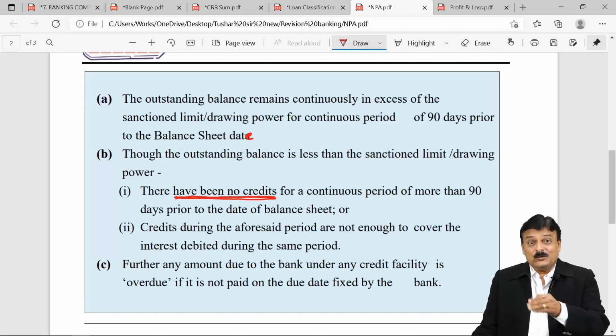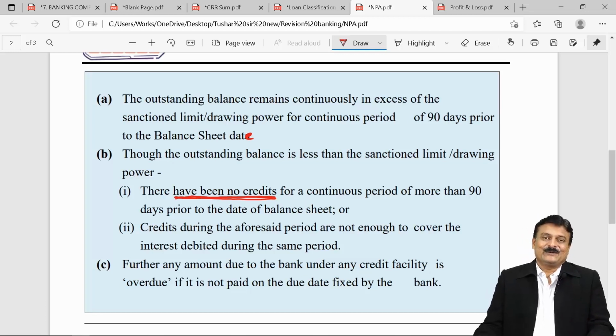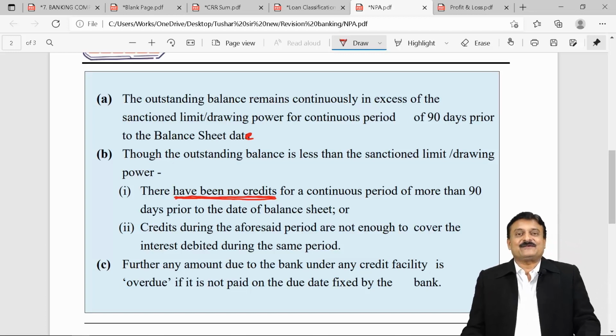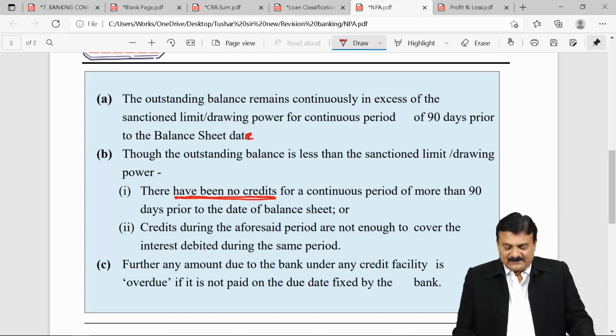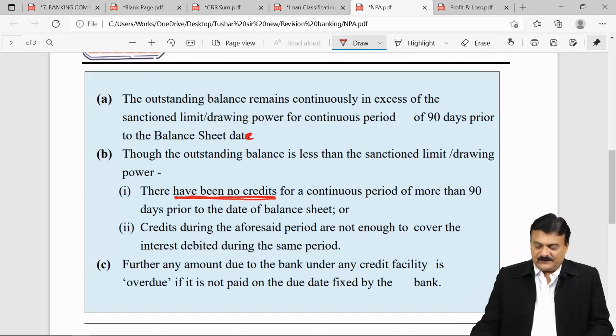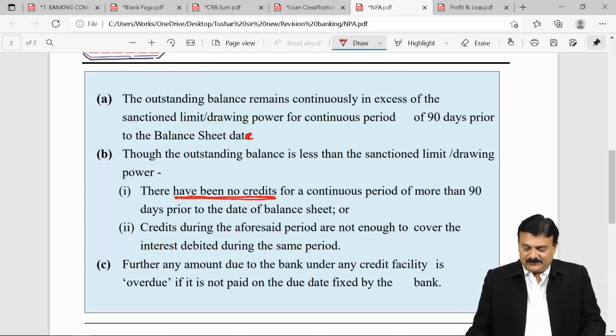Case 1 was no repayment at all, and if there is a repayment, the repayment is less than the amount already debited by your bank towards my account in the interest. Case C. Further, any amount due to bank under any credit facility is overdue if it is not paid on the due date fixed by the bank.